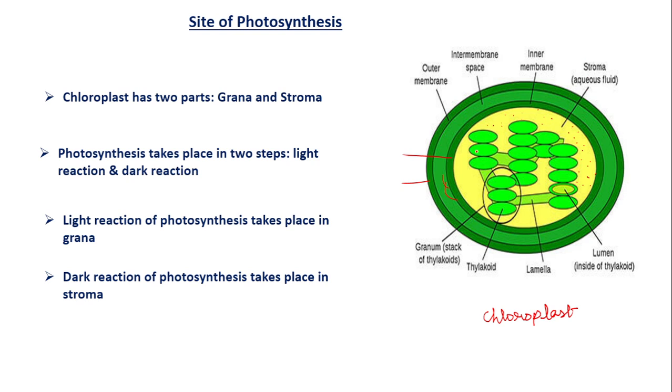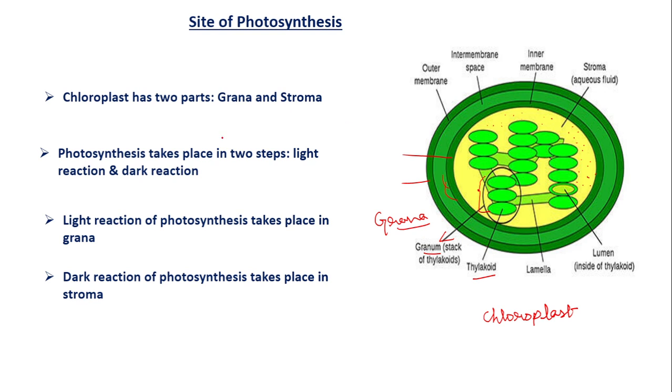Now in the stroma we can see some coin-like structures piled one on another. What are these structures called? One coin-like structure is called a thylakoid. Many coins arranged in a pile is called a granum. Many such piles together are called grana. Grana is the plural, singular is granum. So one coin is called a thylakoid, many coins stacked together is called a granum, and many granum together are called grana.